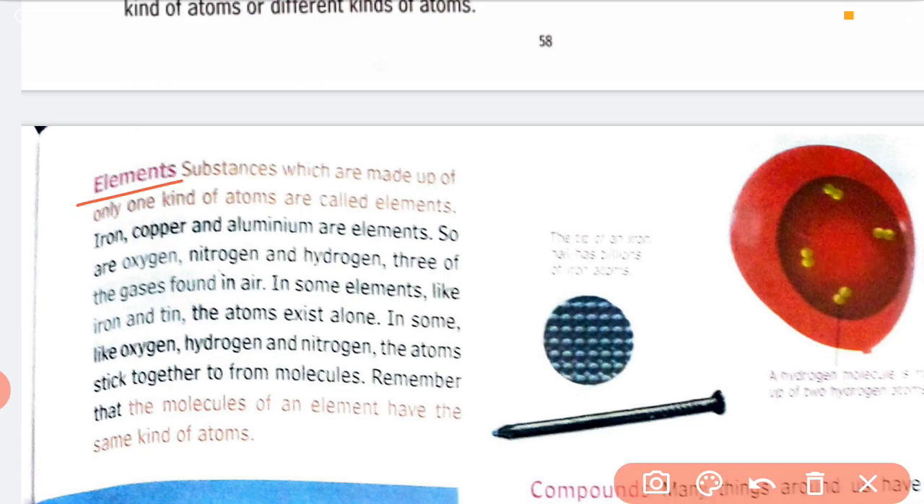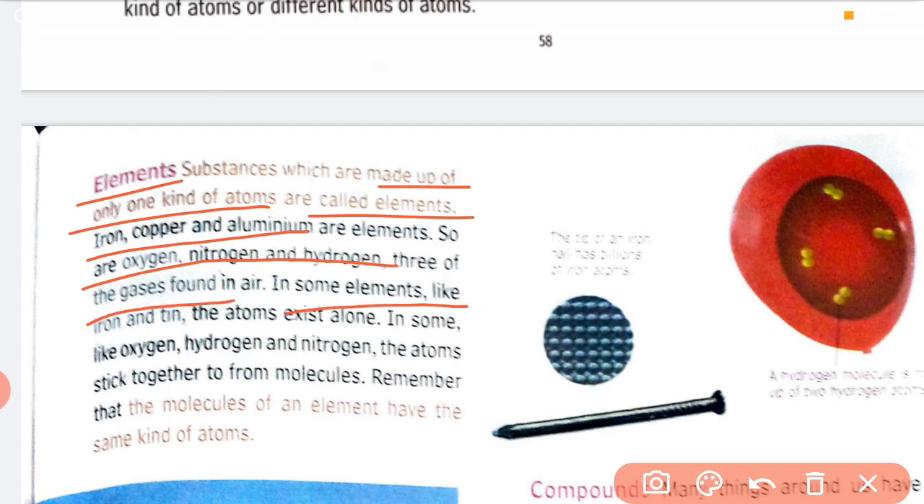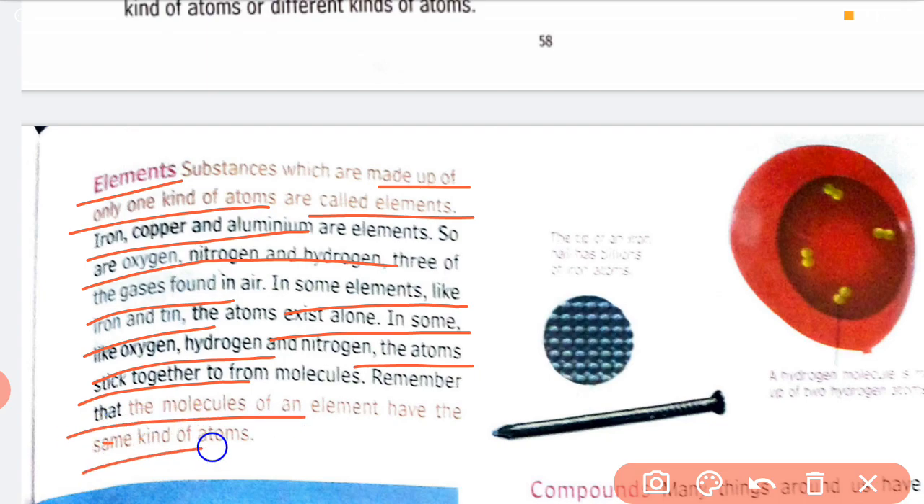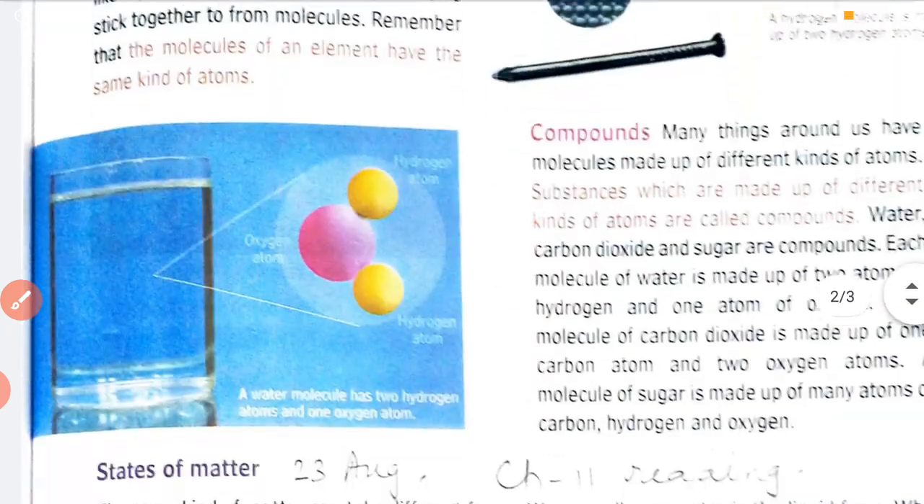Elements. Substances which are made of only one kind of atom are called elements. Iron, copper, aluminum are elements. So are oxygen, nitrogen, hydrogen, three of the gases found in air. In some elements like iron and tin, the atom exists alone. In some like oxygen, hydrogen and nitrogen, the atoms stick to form molecules. Remember that the molecules of one element have the same kinds of atoms.